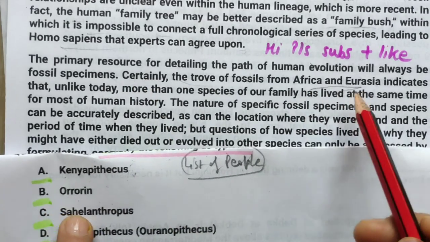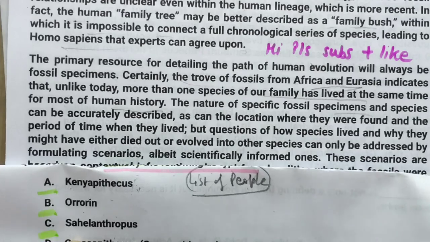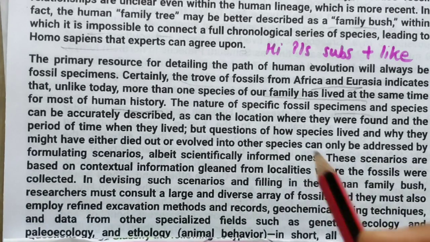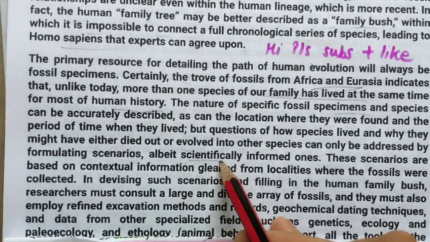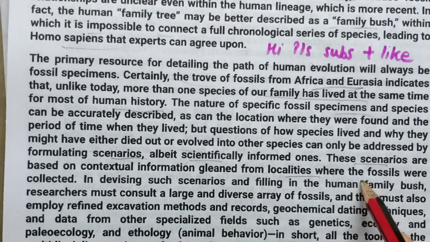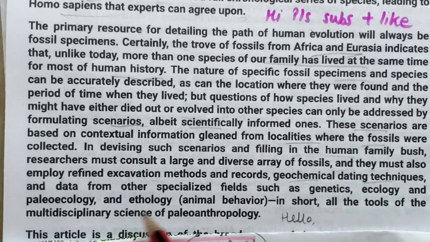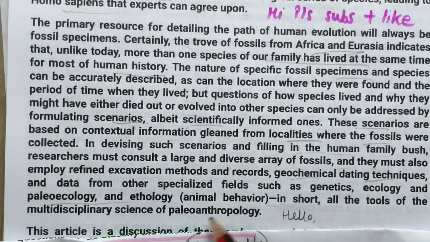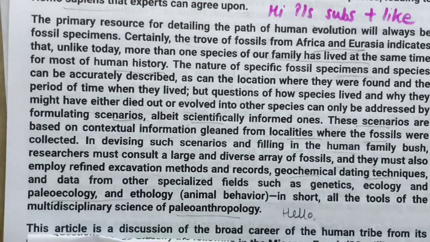Africa and Eurasia indicates family has lived at the same time. Human history, specimen, location they were found, questions of how, either scenarios. These scenarios are in the localities where fossils in the family. Researchers diverse fossils specialize geo techniques, ethology. In short, this word is there, ph.